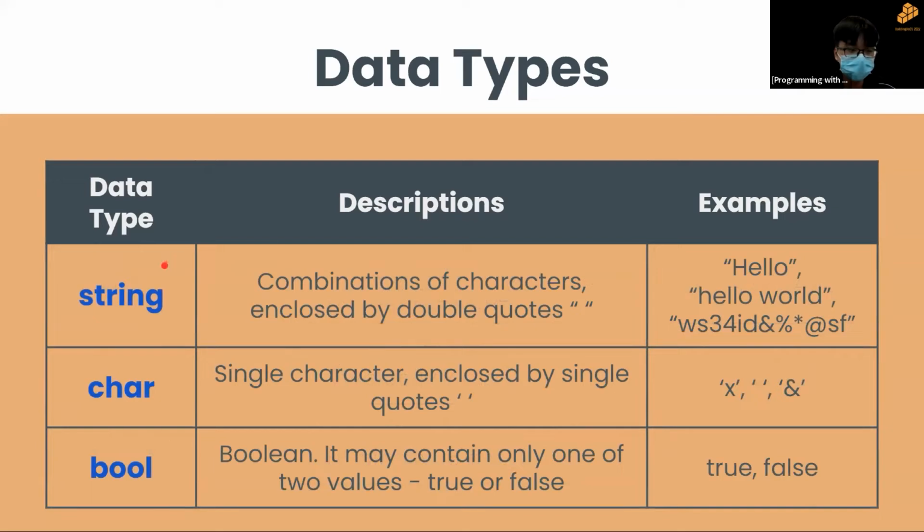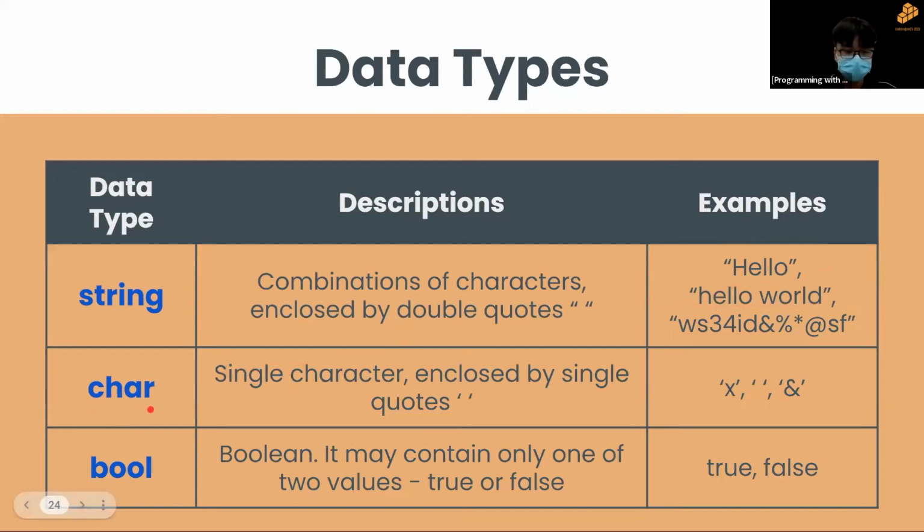Right. For the next 3, we'll have a string, which is a combination of characters, and is typically enclosed by double quotes here. A string can be just a single word, can have 2 words, or a random keyboard smash of multiple characters and numbers as well. So that is what a string is, just words, or in a way, multiple characters.